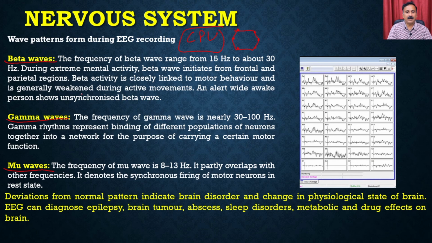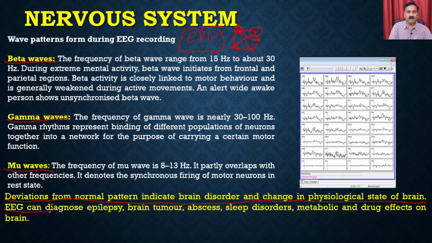These are going to give you the different types of waves, which respond when you have the connection between this and this, or between this and this. So depending on the neurons, you are going to see different types of waves. Deviation from the normal pattern indicates brain disorder and changes in the physiological state of the brain, right? You have the normal state, and then the brain gives you the abnormal pattern, like abnormal waves, and these abnormal waves say that there is a disorder associated with the brain activity.